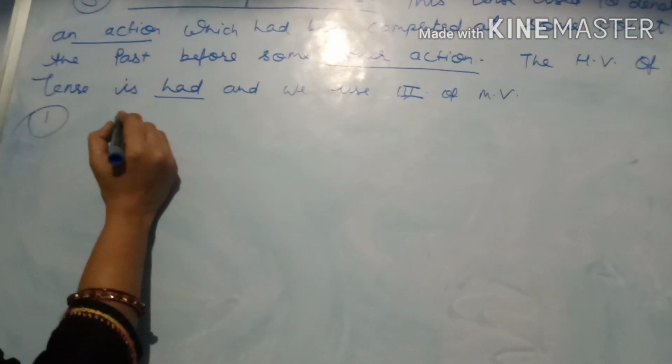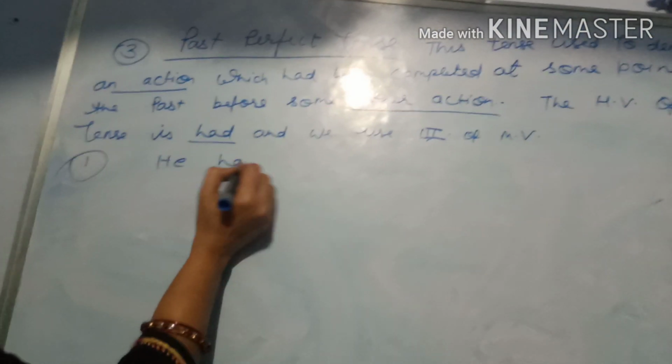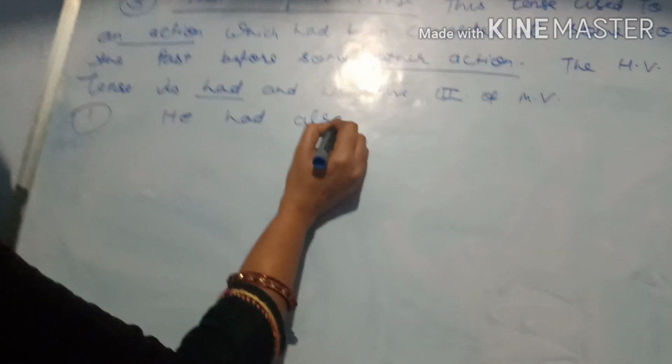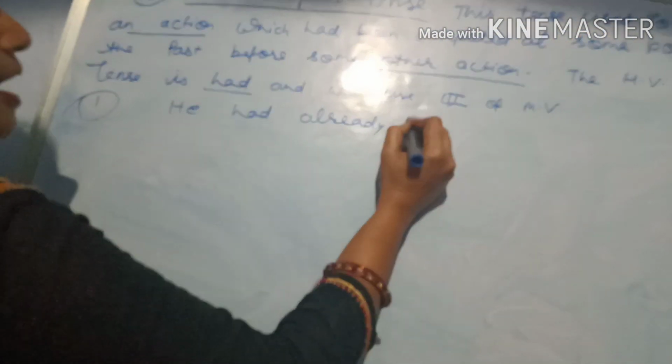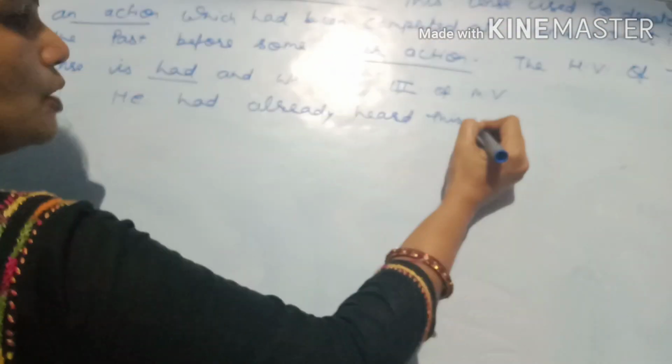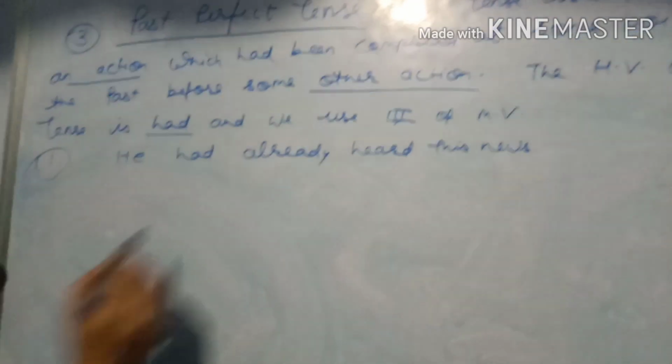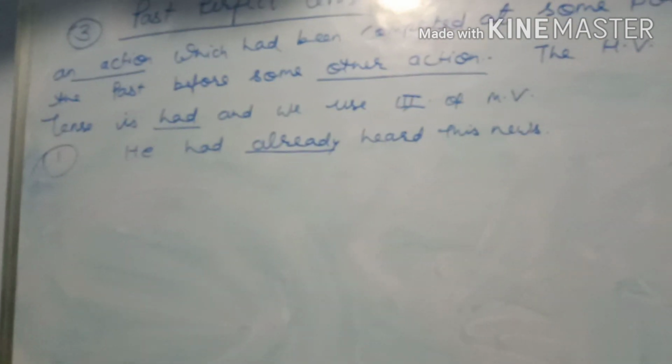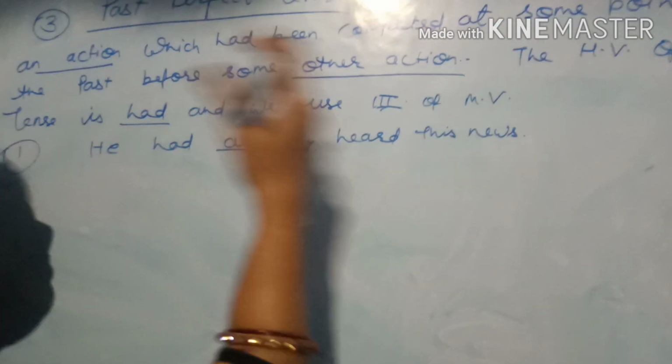Now we can see what types of sentences. First of all, for example: he had already heard this news. So this is also past perfect tense. Here this word already places the work in the past.